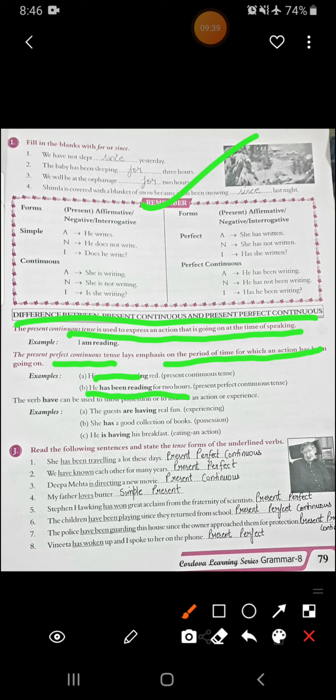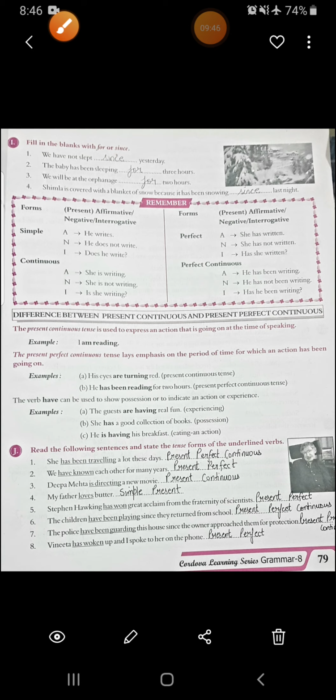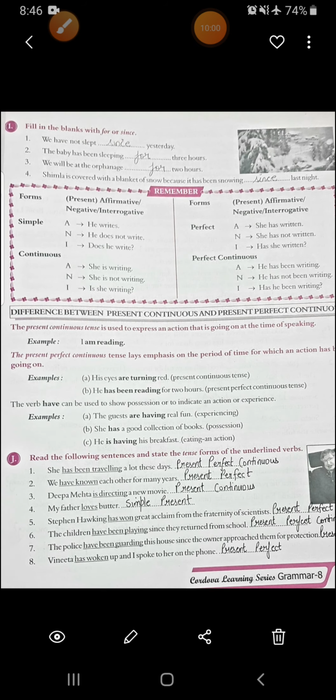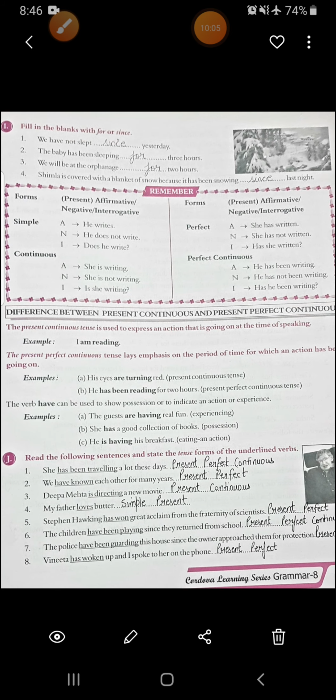So present continuous tense expresses an action that is going on when you are speaking about it. And present perfect continuous tense lays emphasis on the period of time for which that action is going on. All right. Now see this exercise J. What you have to do, the underlined words, verbs, you have to guess what form of tense that is.